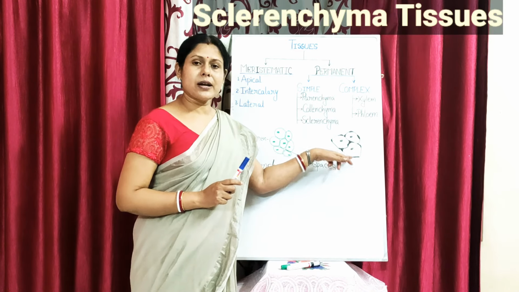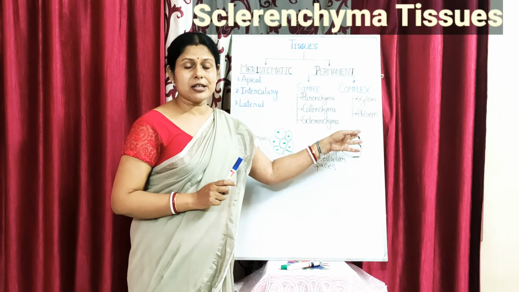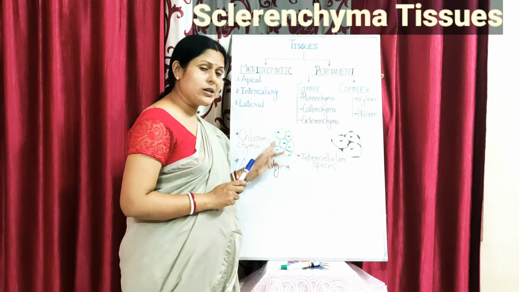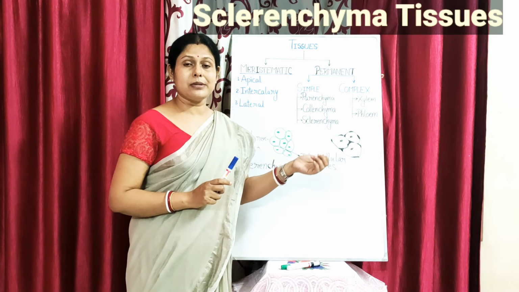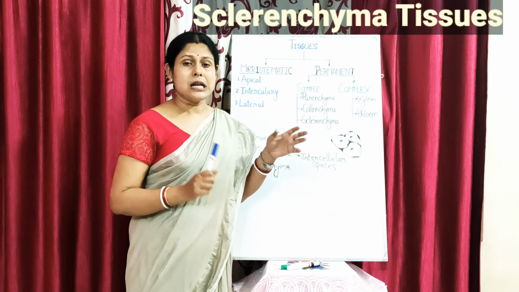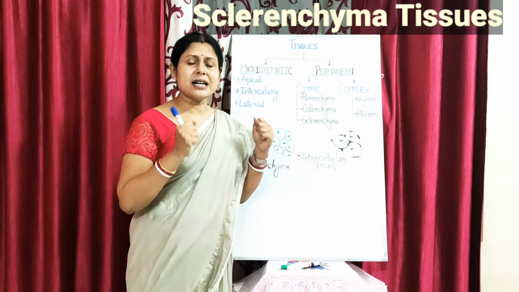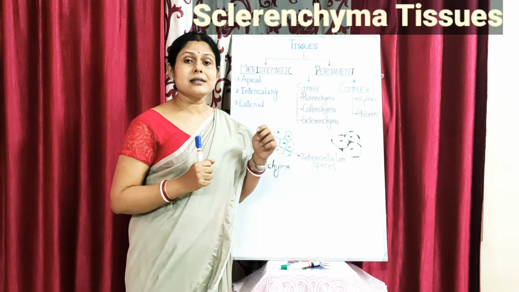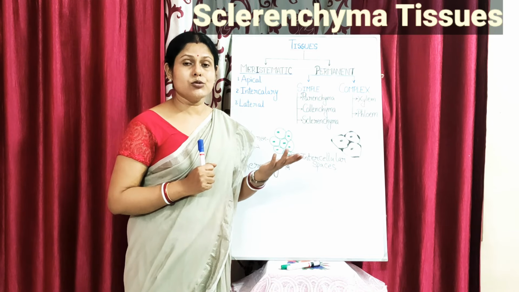Here we find thickenings of hemicellulose and cellulose. In collenchyma there is only cellulose in the outer cell wall, but here along with the cellulose, hemicellulose and pectin, they also have lignin deposition. Lignin is a polymer, a substance having high tensile strength. As a result, they are associated with giving mechanical strength or flexibility to the plant's body.